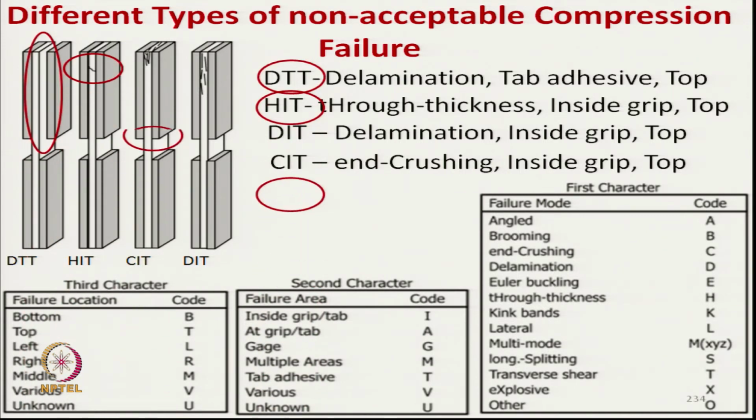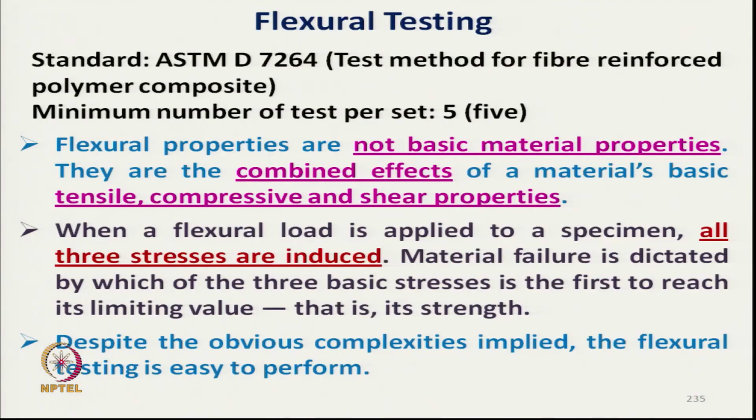These are the failures. These failures will not be taken into account; we will reject the result. Next is the bending testing, or flexural testing. It is as per ASTM D7264. We take 5 specimens.